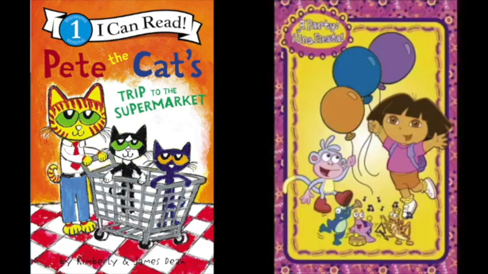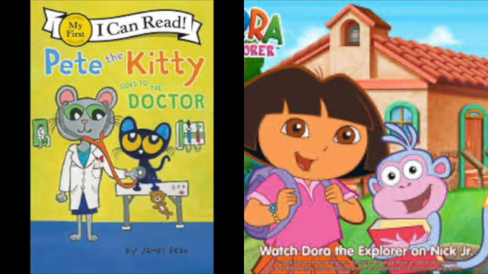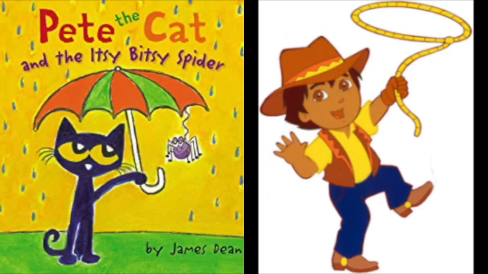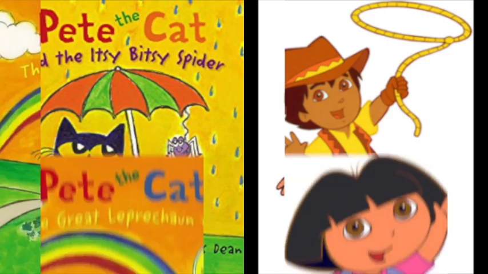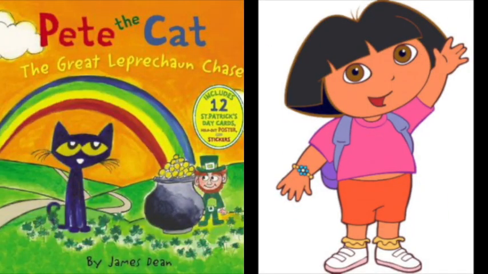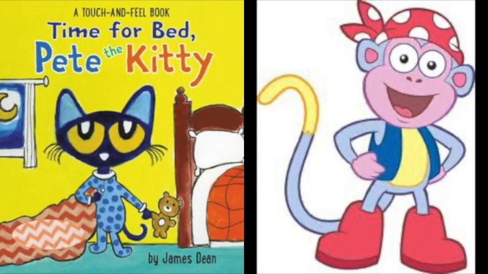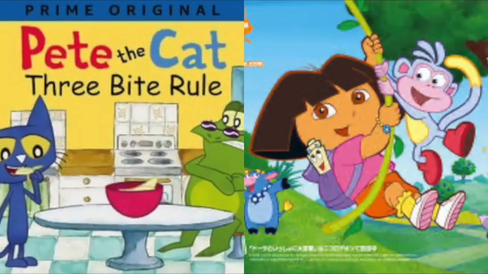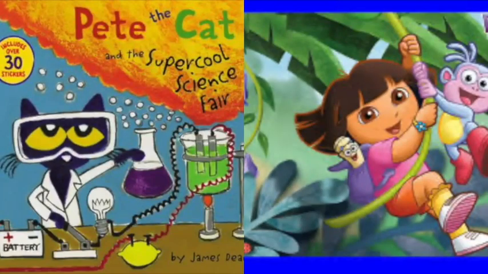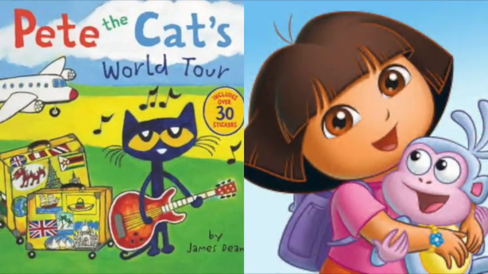Can you find the hidden letter? Tap the screen to play. This is the letter D. Press the letter buttons. P is not the correct answer. Let's try again. I is not the correct answer. Let's try again. A is not the correct answer. Not quite. D is the correct answer.